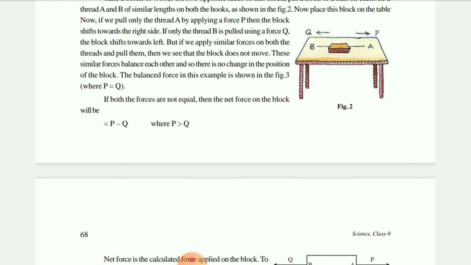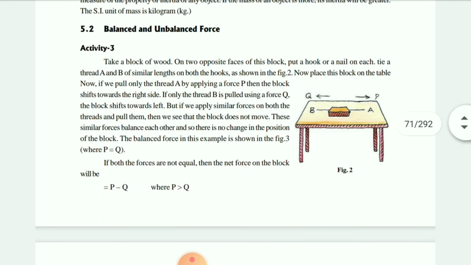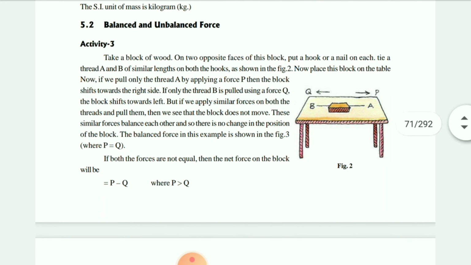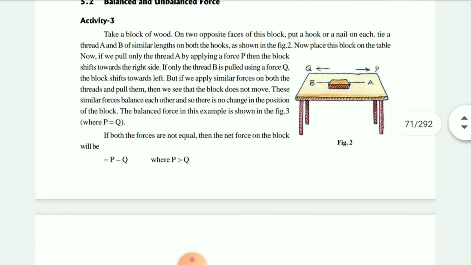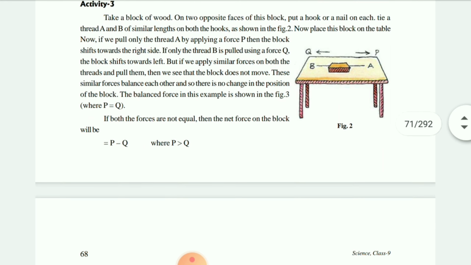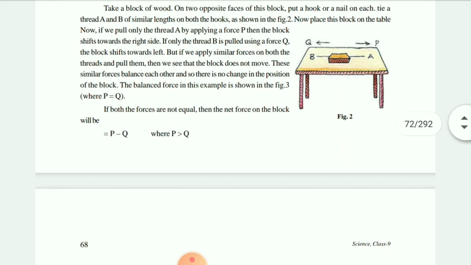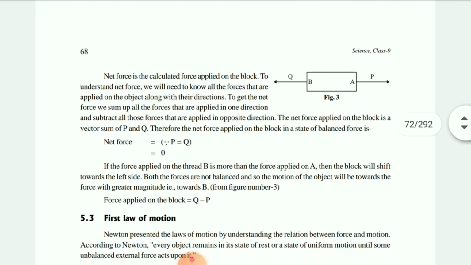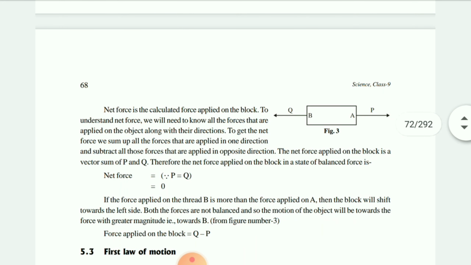If the wooden block is constantly moving on both sides, then it will have a balanced force. But if any one side is stretched more as compared to the other one, then it will be known as an unbalanced force. Okay, children, I hope balanced and unbalanced forces are understood.